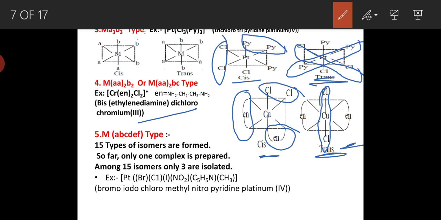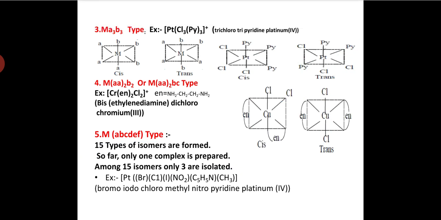In the case of MABCDEF type of complexes, 15 types of isomers are possible. So far only one complex has been prepared. Among the 15 isomers, only 3 are isolated. An example for this type of complexes is bromoiodochloromethylnitropyridineplatinum(IV) complex. So these types of complexes rarely occur.